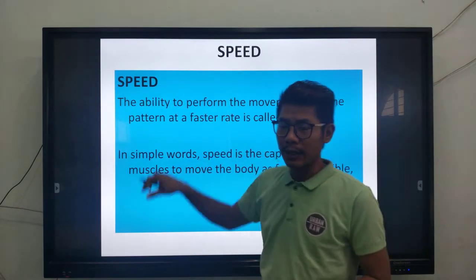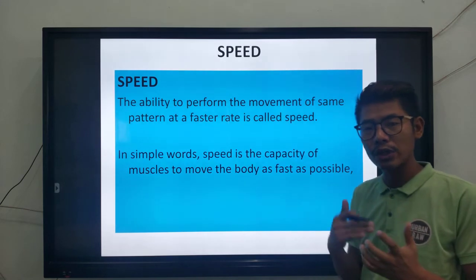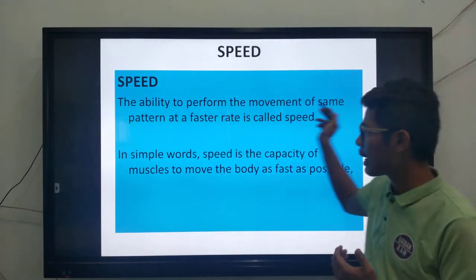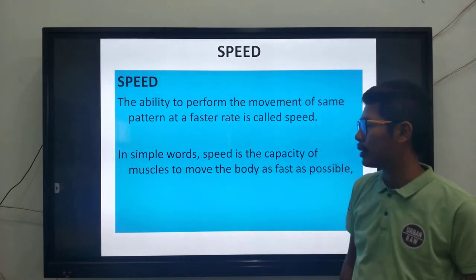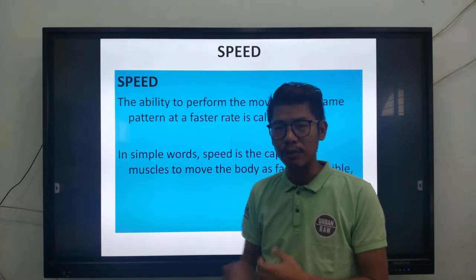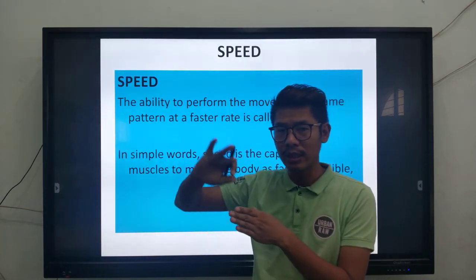Next one, that is speed. Speed is the ability to perform the movements in the same direction for a longer duration. So speed is the ability to perform the movements of the same pattern at a faster rate. Anything that you perform, an object that is moving or your body that is moving, you continue with the same patterns and you get better and better. So that is called speed.